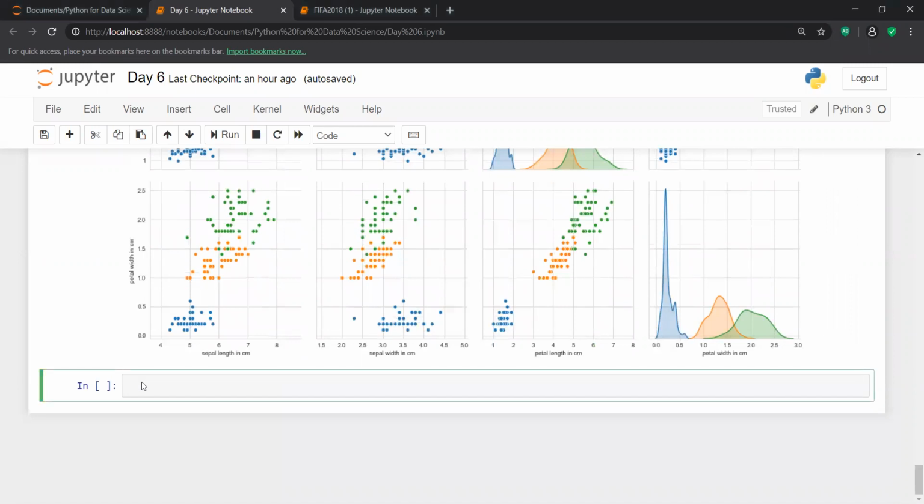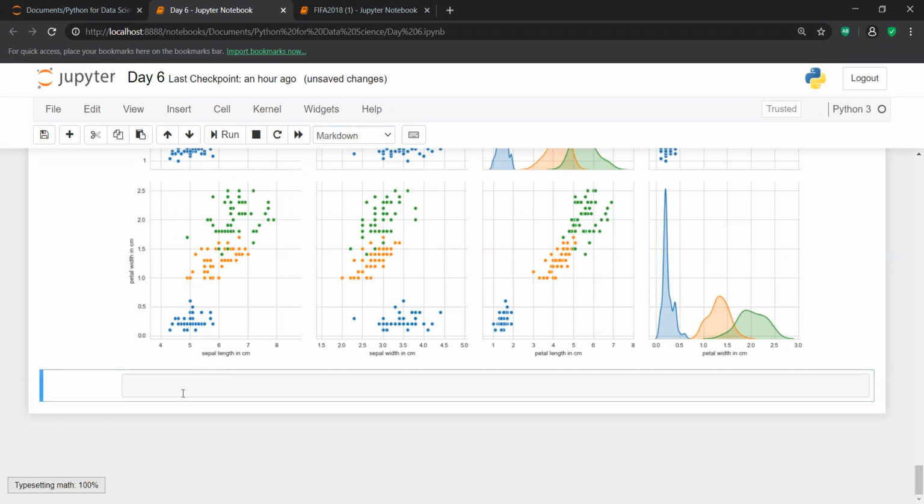So if you ask me to take only two features, I will go with petal length and petal width, because I have already seen that with the help of petal length and petal width I am getting a much better insight. Fine. So yes, guys, you can do this kind of job.